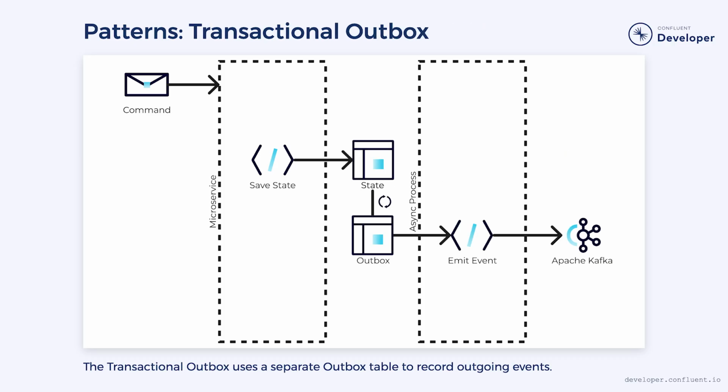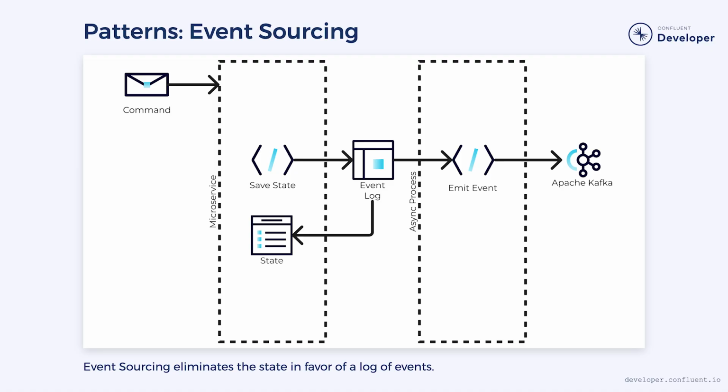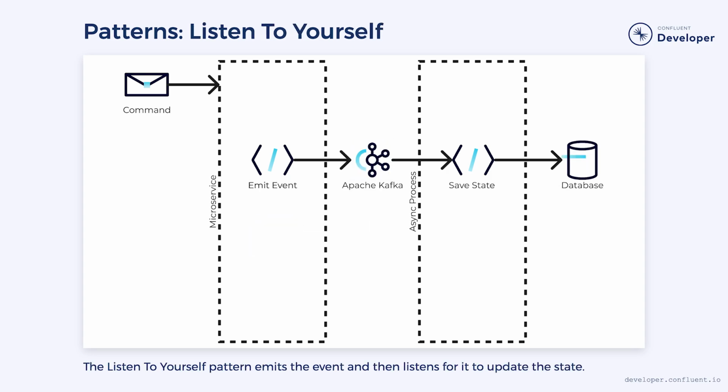The Transactional Outbox pattern uses a transaction to update both the state and an outbox table at the same time. The outbox is a log of the events that need to be emitted. A separate process can then scan the outbox and emit any pending events. Event sourcing eliminates the storage of state and only stores the events. We then run a process against the event log and emit anything new. Meanwhile, the events can be used to reconstruct the state when it's required. And finally, the listen to yourself pattern reverses all of this and emits the events first. A separate process then listens for the events to update the state. Each of these options is viable for eliminating the dual write problem.